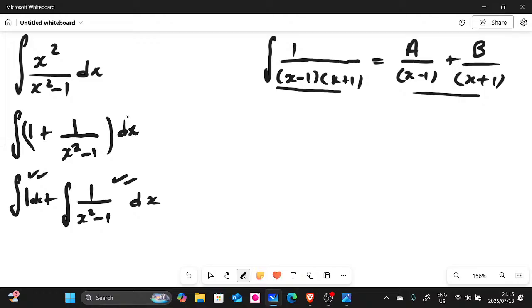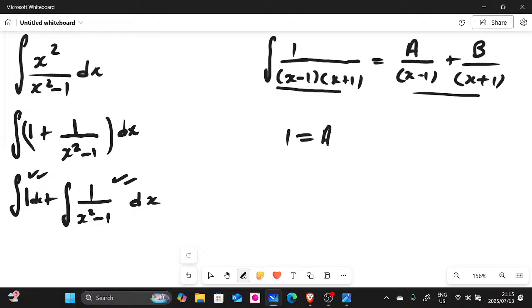So if you multiply by our denominator on the left hand side, we're going to be left with 1 there. On the right hand side, this x minus 1 is going to divide by that, so we're going to multiply a with x plus 1. I hope you guys can see.